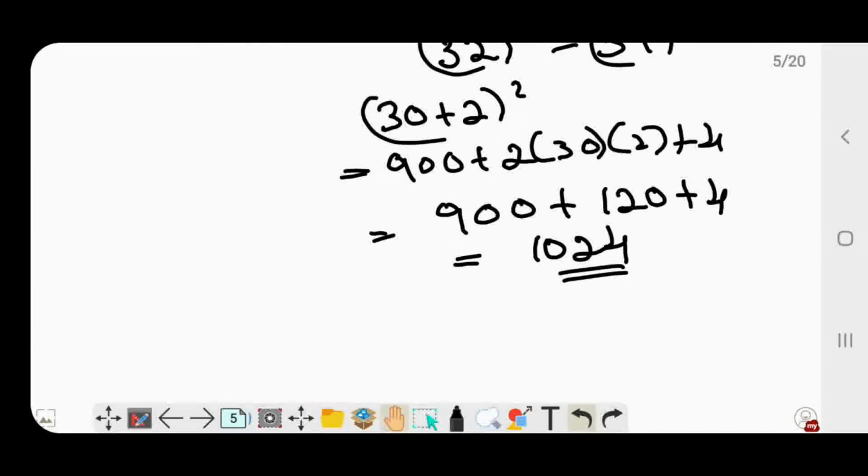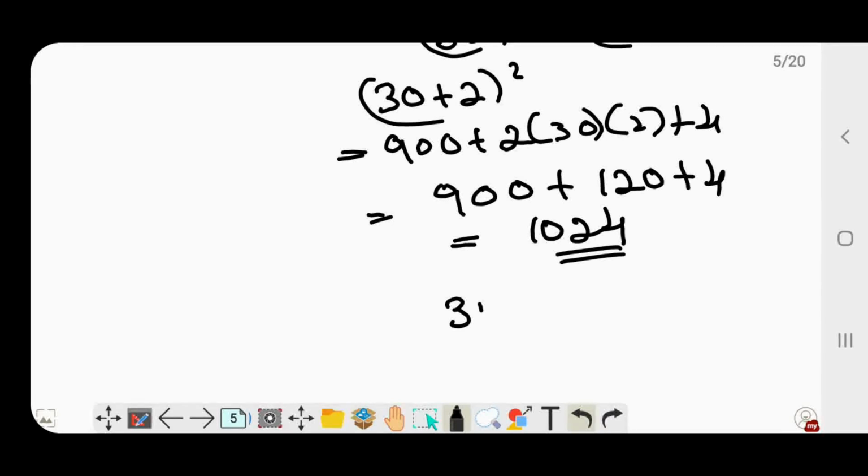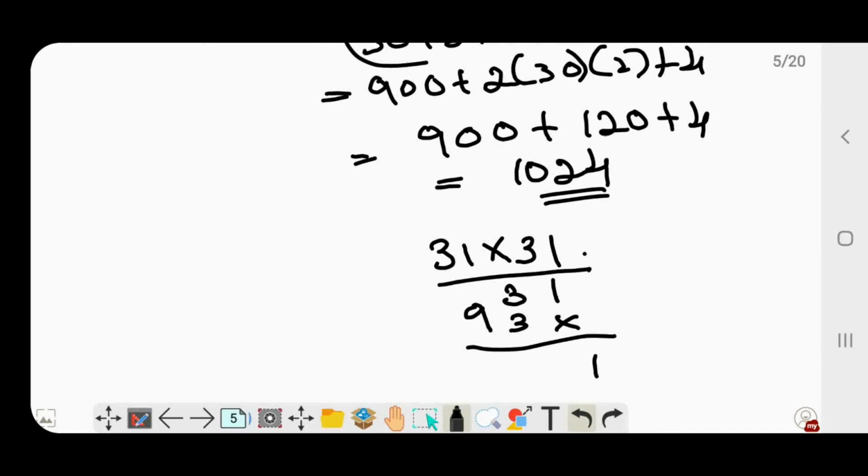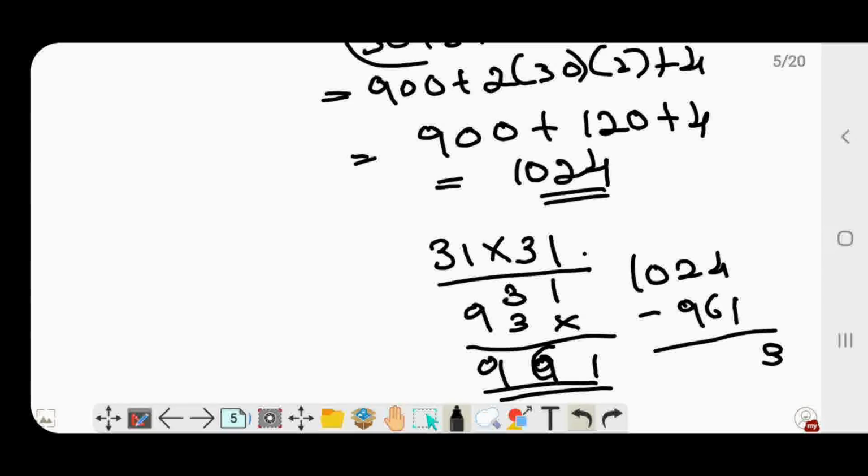And 31 square is 31 into 31. 31 with 1 gives 31. 31 into 3 gives 93. And when I add it, I get 961. So 1024 minus 961 will give us 63.